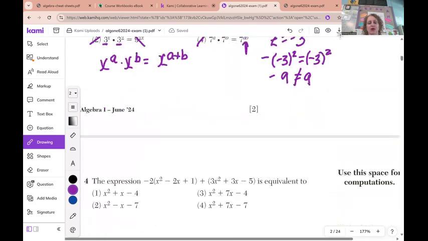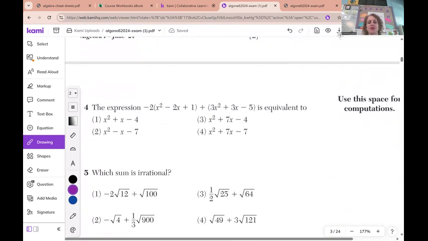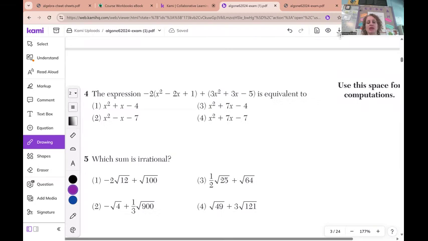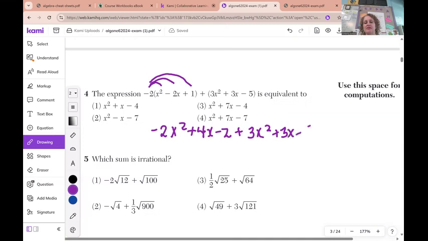Number 4. This expression is equivalent to... First thing, it's an expression, there's no equal sign. We want to distribute through the parentheses. So we have -2x squared plus 4x minus 2 added to 3x squared plus 3x minus 5. Now we combine like terms, -2x squared plus 3x squared. Remember, like terms have the same variable and same exponent. So that's going to be 1x squared.